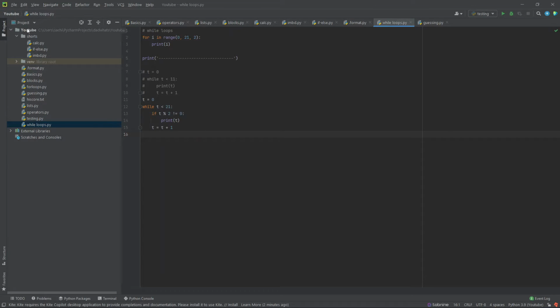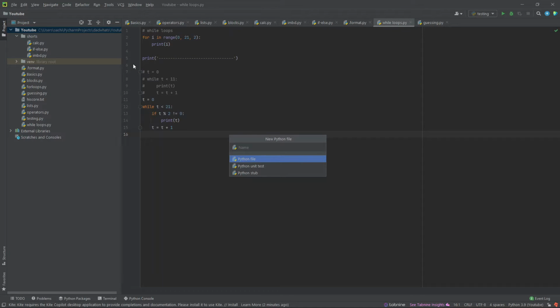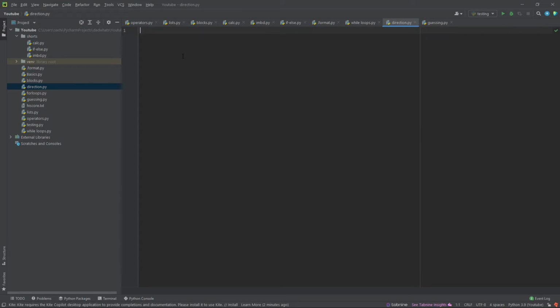So first let's make a new file with the name of direction, and we'll write a brand new code for that. I'll explain the code and what it does. What we are planning is to make a list which contains four directions. The situation is that the player is in a room and wants to get out of the room. For that he has to choose any of the directions, right? Then we'll loop over those directions and we'll see if the user gets the correct direction, right? So we'll make a list with the name of directions